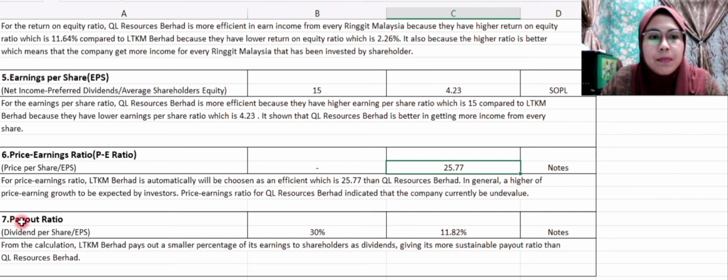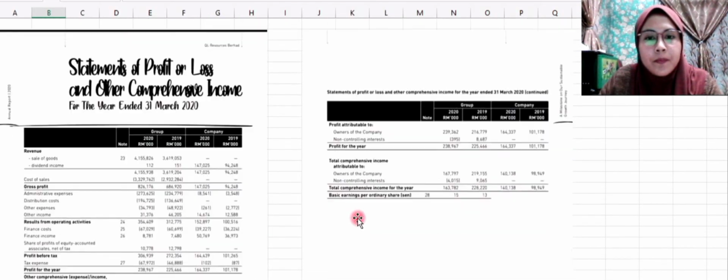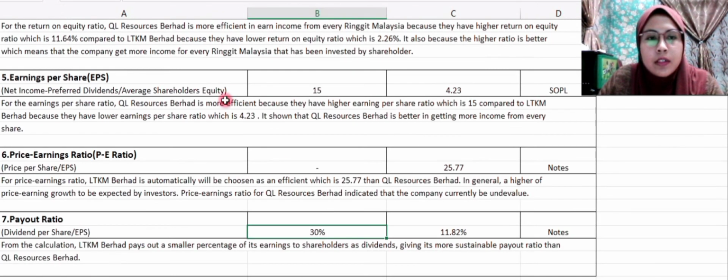And the last ratio is the payout ratio. The formula of payout ratio is dividend per share divided by EPS. I get the information about dividend per share from the notes in the annual report. For QL Resources Berhad, the dividend per share stated at the note is 4.5, divided by EPS 15. So the answer is 30%.